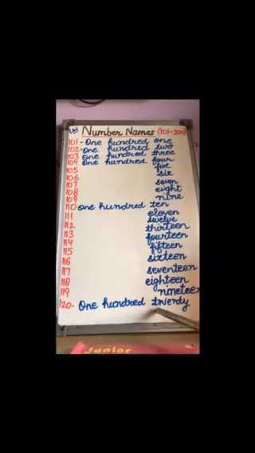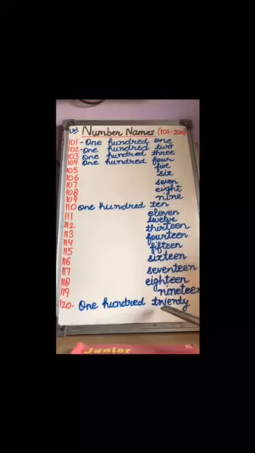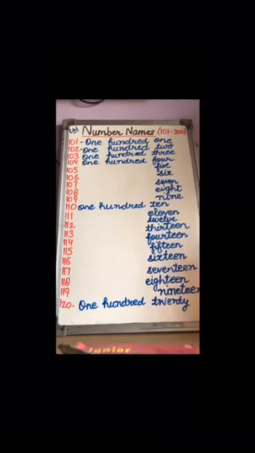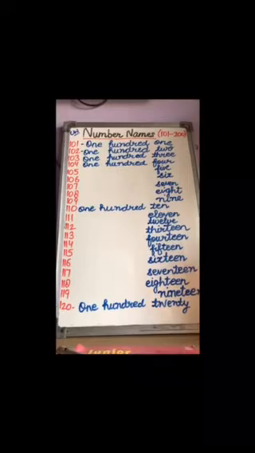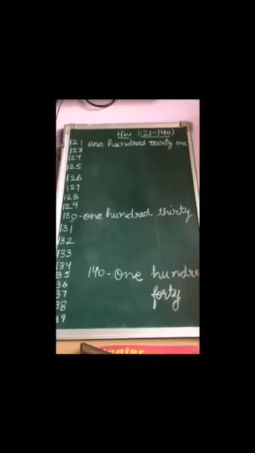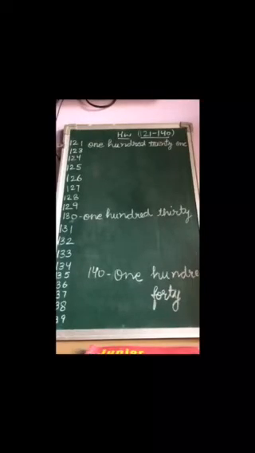Now the last one is 120. O-N-E, H-U-N-D-R-E-D, this is 120. So what are we going to write? T-W-E, speak after me, T-W-E-N-T-Y, 20. T-W-E-N-T-Y, 20. Alright. So children, this was your CW, and let's move to your HW now. In HW you have to write from 121 to 140. You have to mention the numbers, and then you have to write the number names.